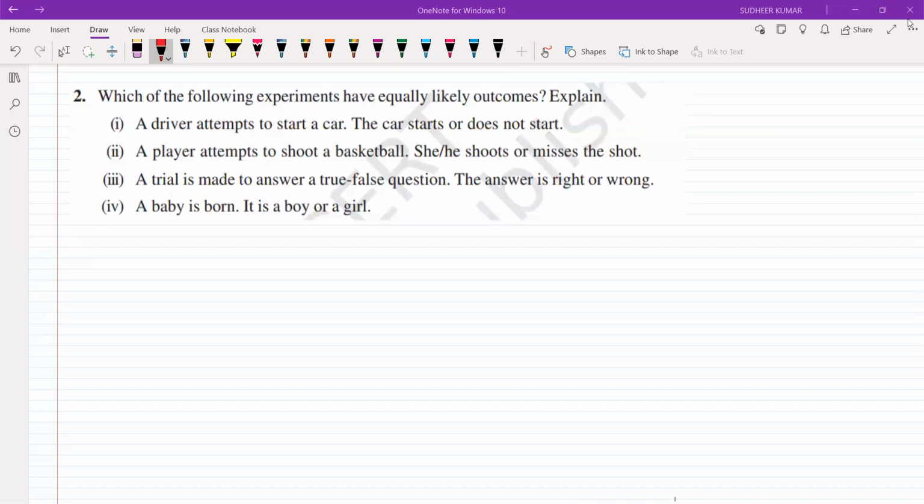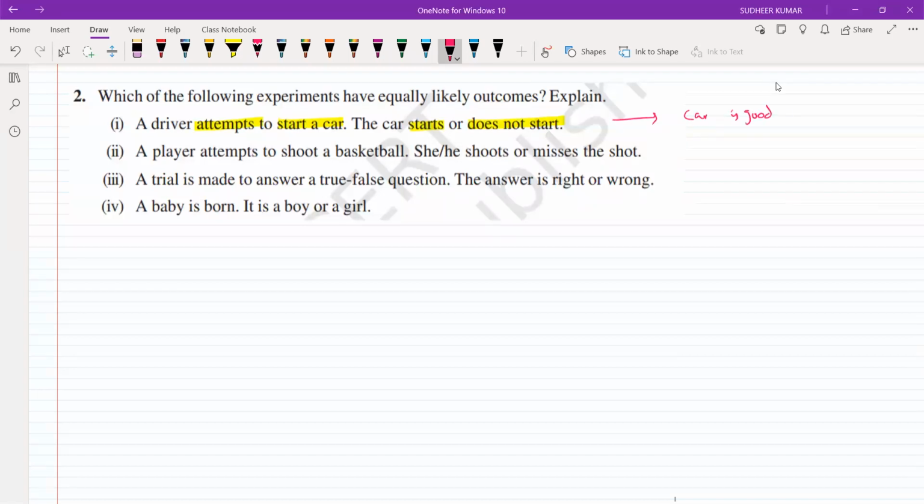Which of the following experiments have equally likely outcomes? Explain. A driver attempts to start a car. Sir, not equally likely, because when there is a problem in his car, it cannot start. Yes, here we need some information whether the car is in good condition or not.